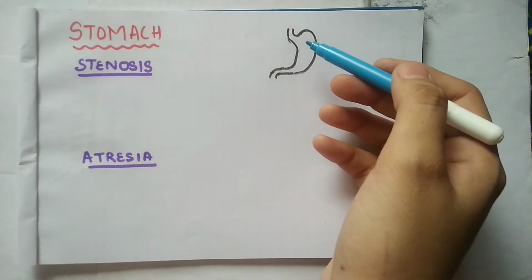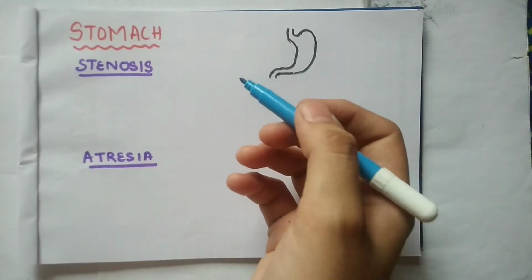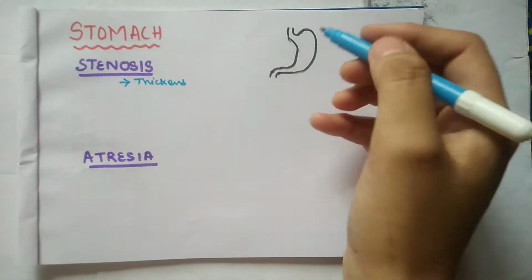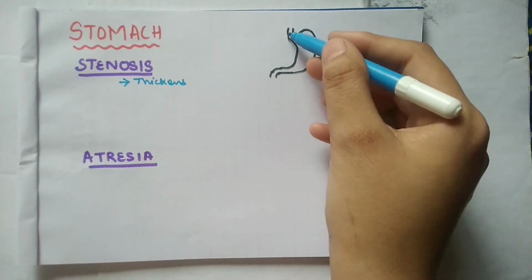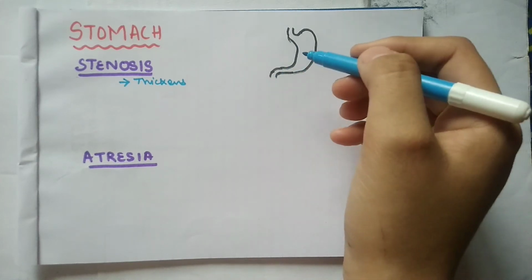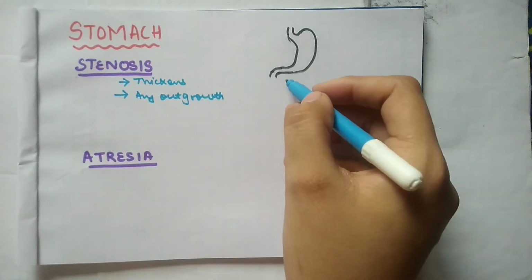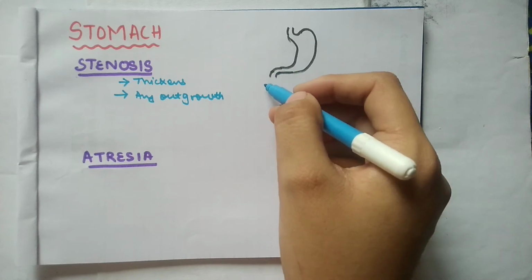This is our structure of the stomach. First of all, we will talk about stenosis. The cause can be wall thickening. The mucus lining of our stomach may get thick, due to which the wall becomes thick and it may obstruct the flow. The second point will be any outgrowth which may compress the lumen and partially obstruct the passage.